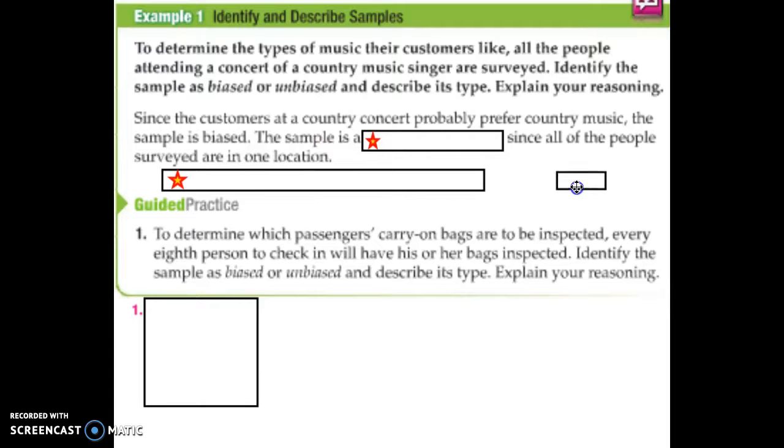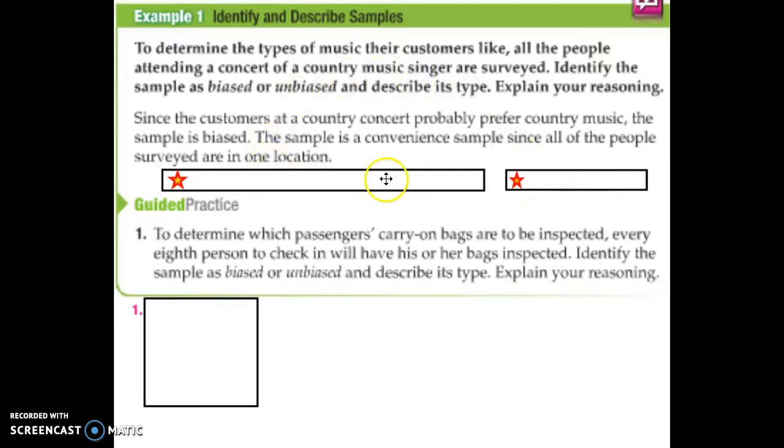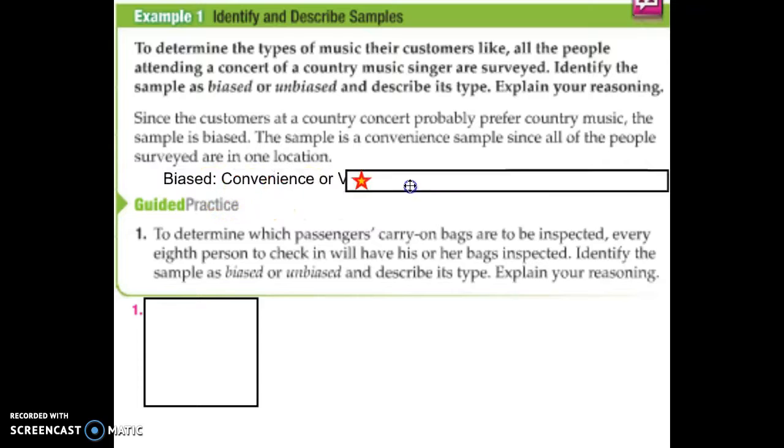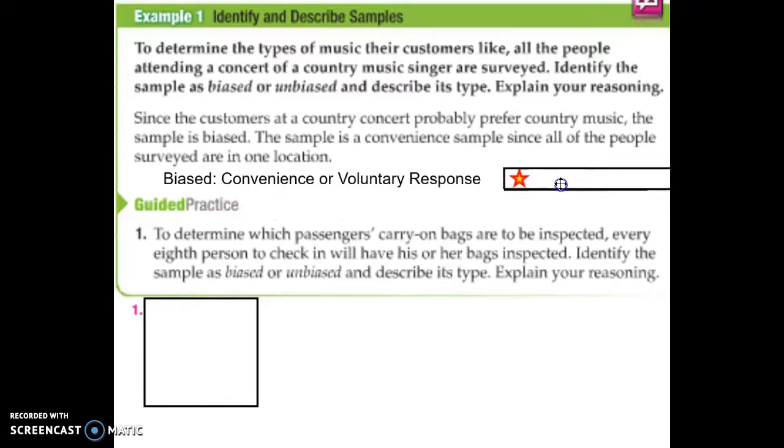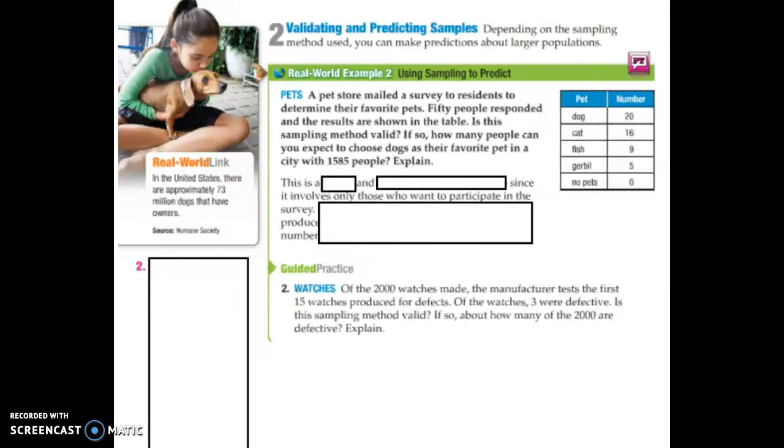They like country music more than likely than other types if they're at that concert. And what type of sample are they doing here? It's a convenience sample. They're just grabbing the people that are at this concert. They're not making it random. They're surveying people at this one location. So since it's biased and convenient, and I guess they put voluntary response, I just go convenience. We don't need to figure anything out because we're not going to use biased information. We want unbiased information.